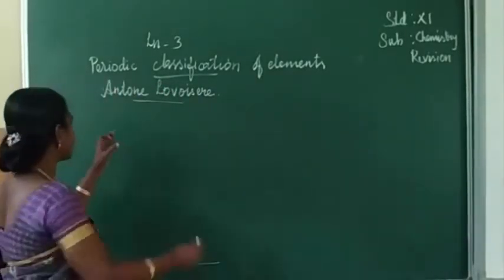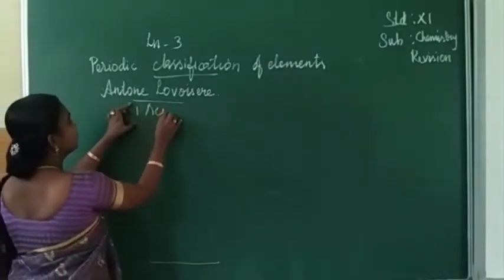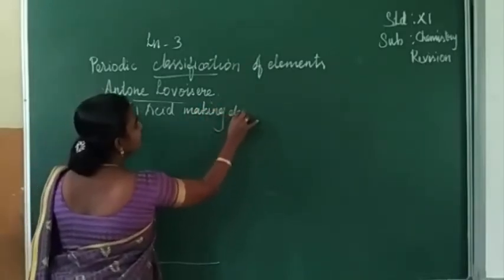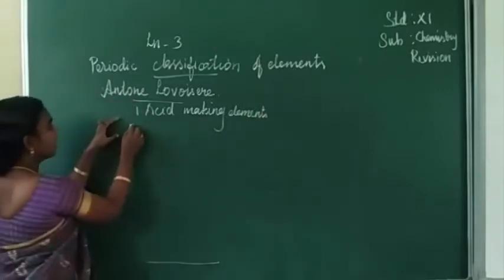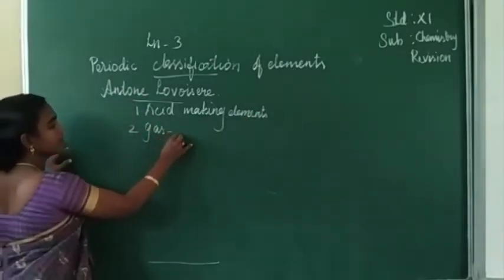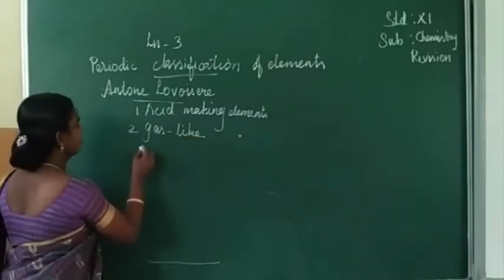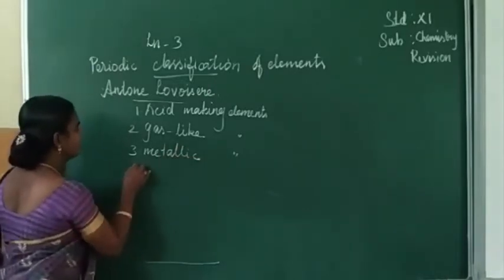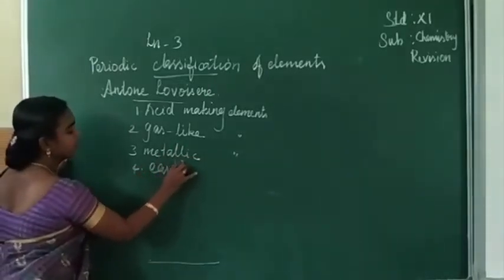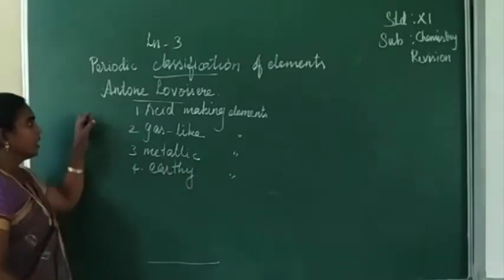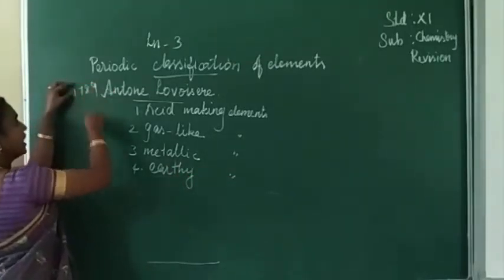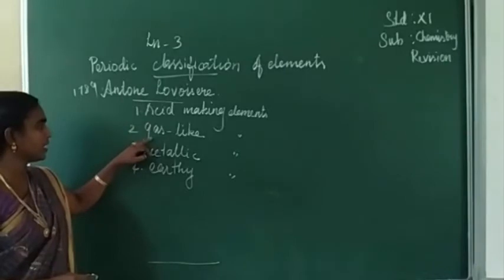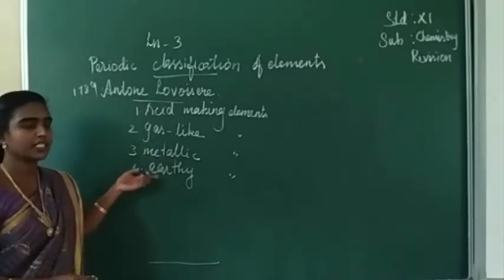One is acid-making elements, gas-like elements, metallic elements, earthy elements. In 1789, he gave the elements into four classifications: acid-making elements, gas-like elements, metallic elements, earthy elements.